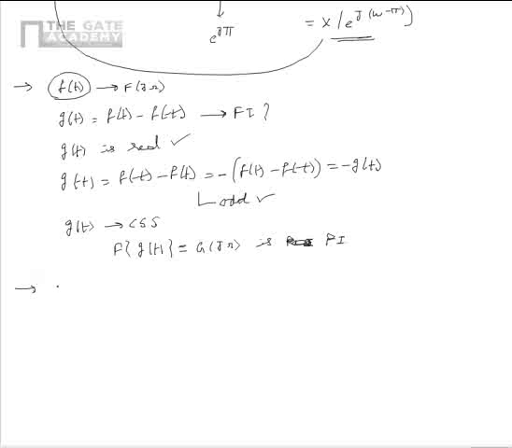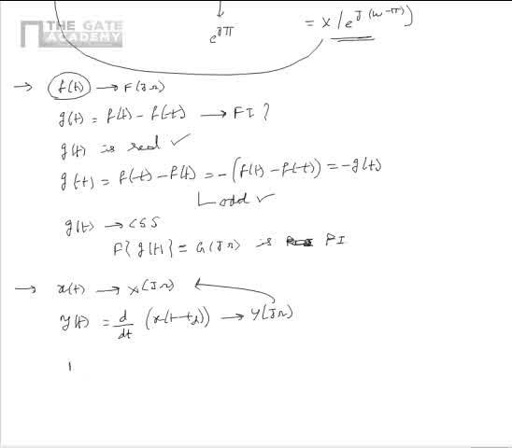Now let us consider another problem as per which there is a signal x(t) which has a Fourier transform of X(jω). Now there is another signal y(t) which is derived from x(t) as d/dt of x(t - td). Now we need to find the Fourier transform of y(t), that is Y(jω), in terms of X(jω).